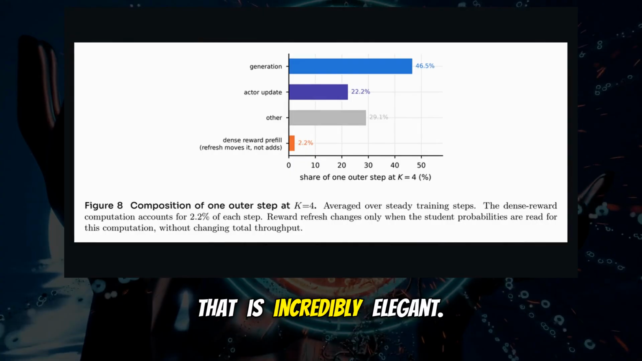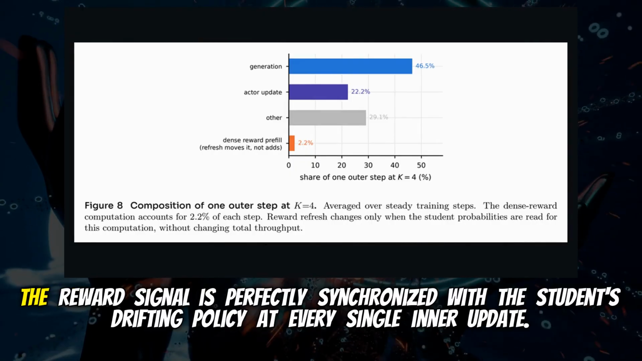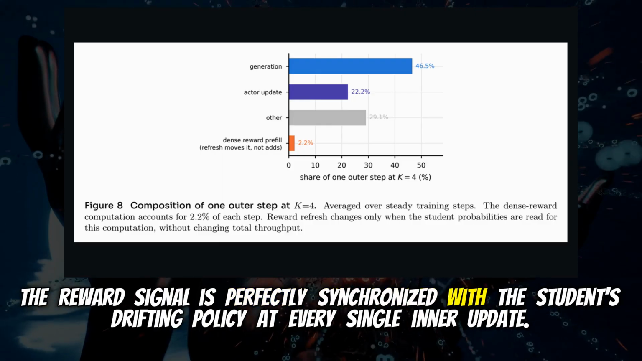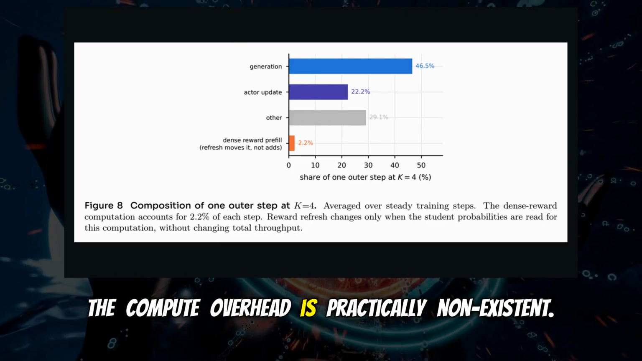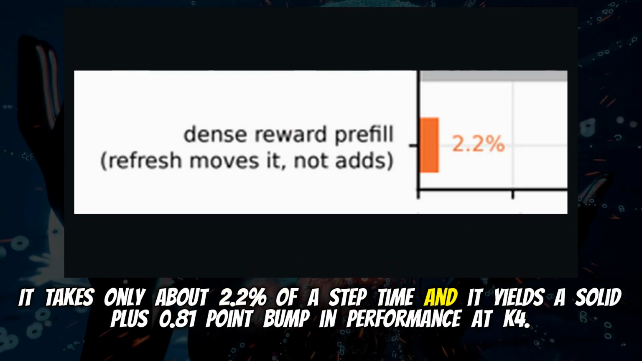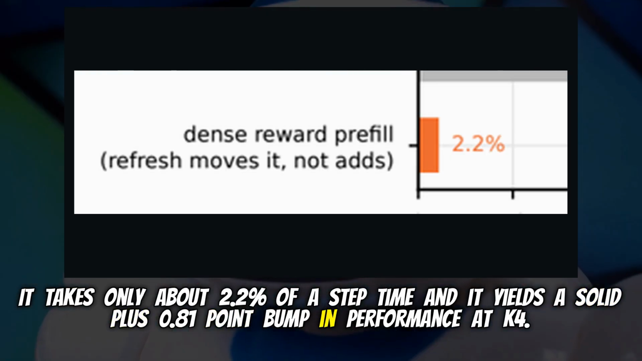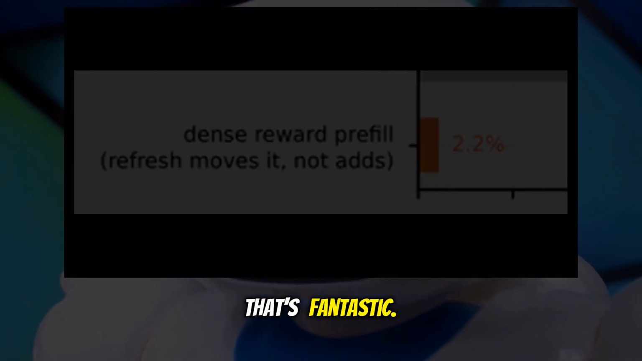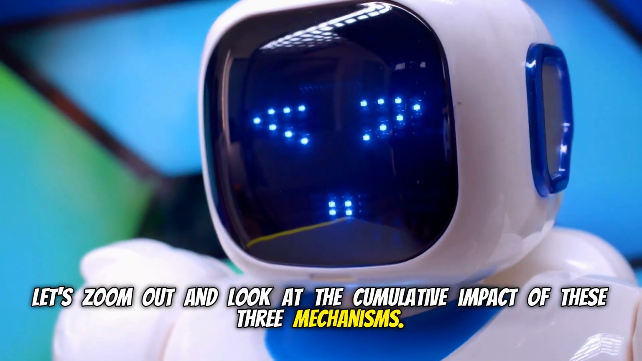Exactly. That is incredibly elegant. It's amazing. It completely eliminates the staleness problem. The reward signal is perfectly synchronized with the student's drifting policy at every single inner update. Right. The compute overhead is practically non-existent. It takes only about 2.2% of a step time, and it yields a solid plus 0.81 point bump in performance at K4. That's fantastic. Let's zoom out and look at the cumulative impact of these three mechanisms.